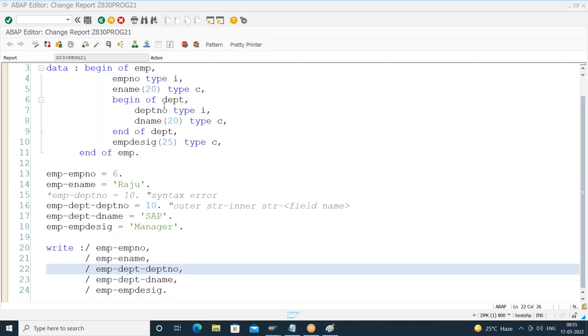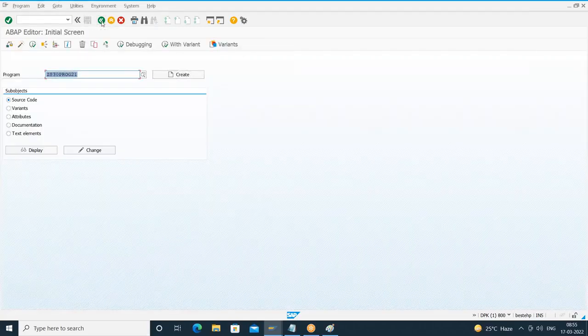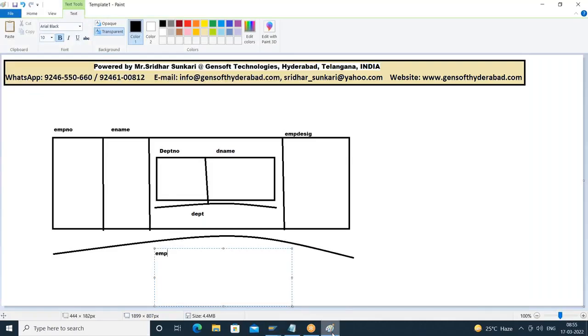Okay. Now let us go for including structures inside another structure. So here what are we doing? We are going for what? Nested structure. Declaring a structure inside what? Another structure. That is called a nested structure or structure within the structure.